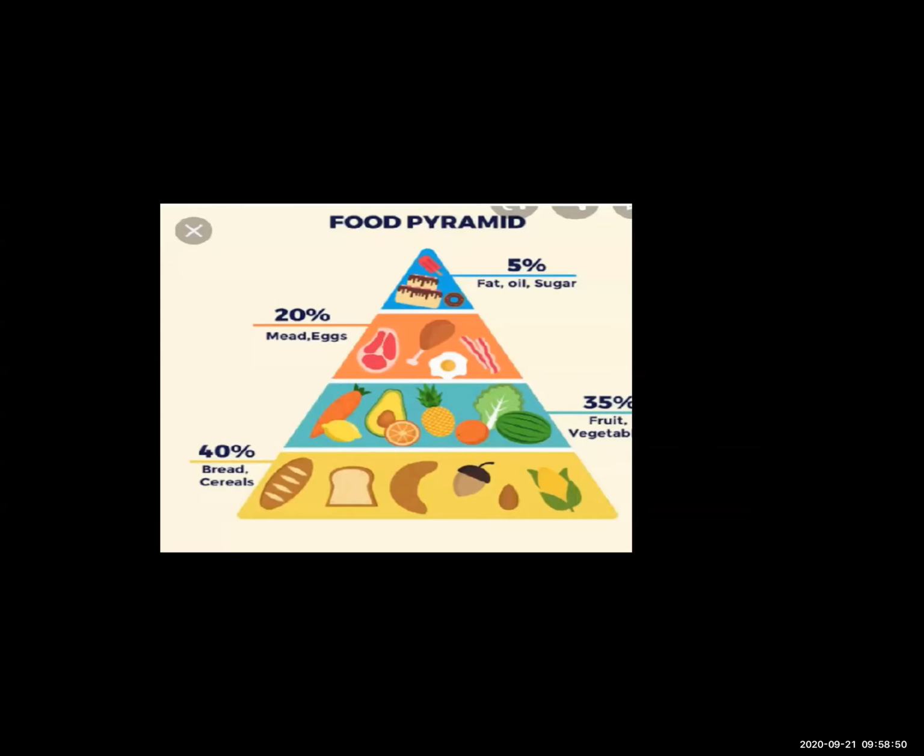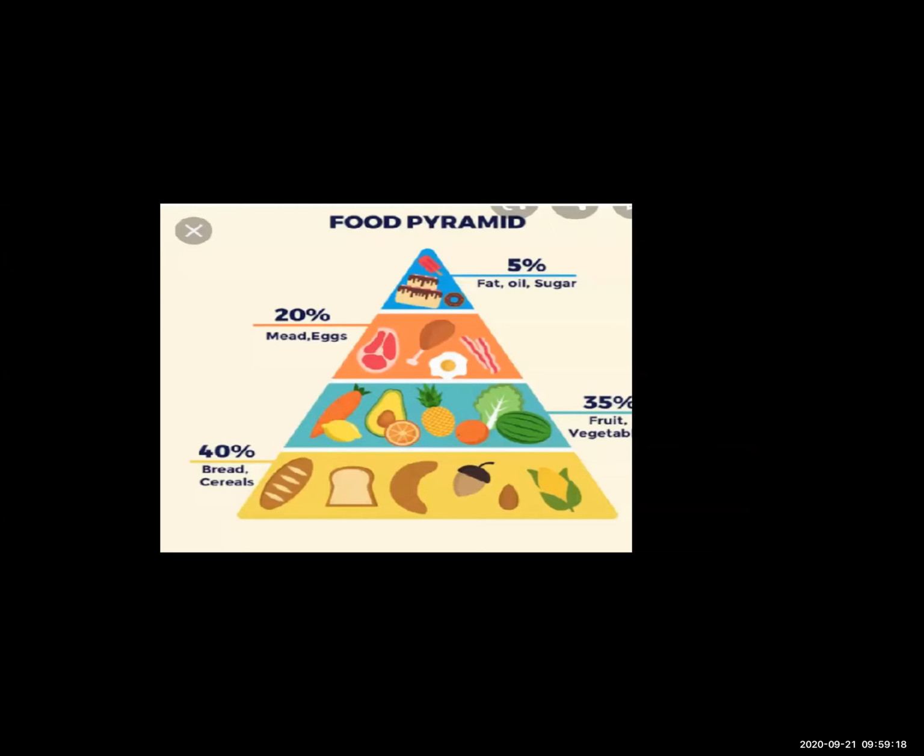Our main food is the carbohydrate, then our vitamins and minerals, that we get from the fruits and vegetables. The next is our proteins and calcium, that we get from the meat, from the nuts, and from the pulses. Okay, and meat. So these things are necessary to our body.